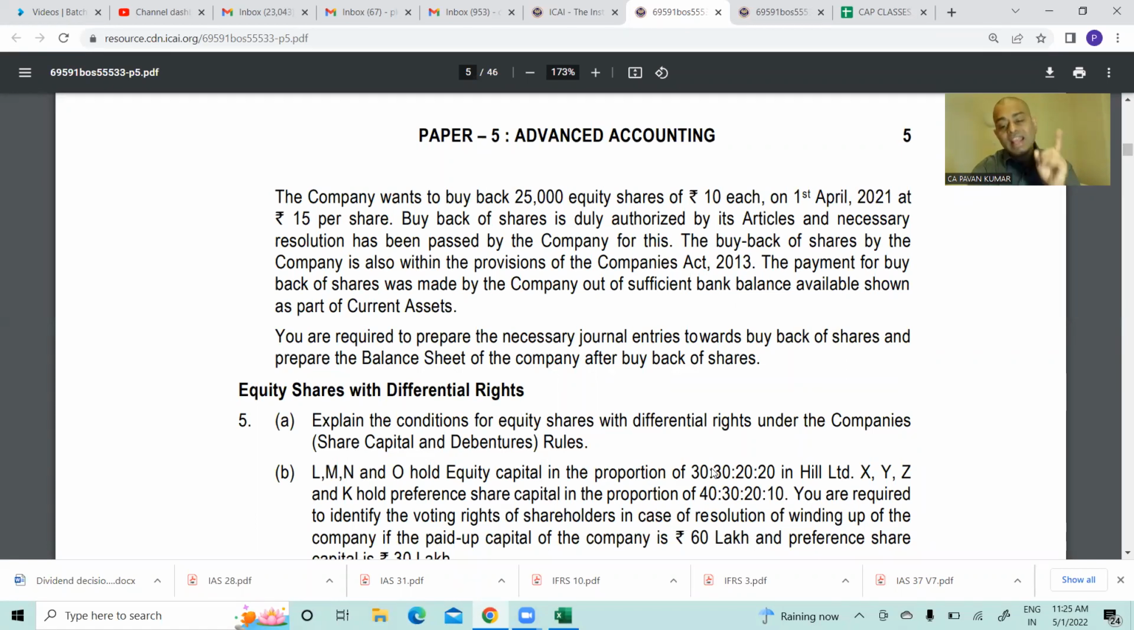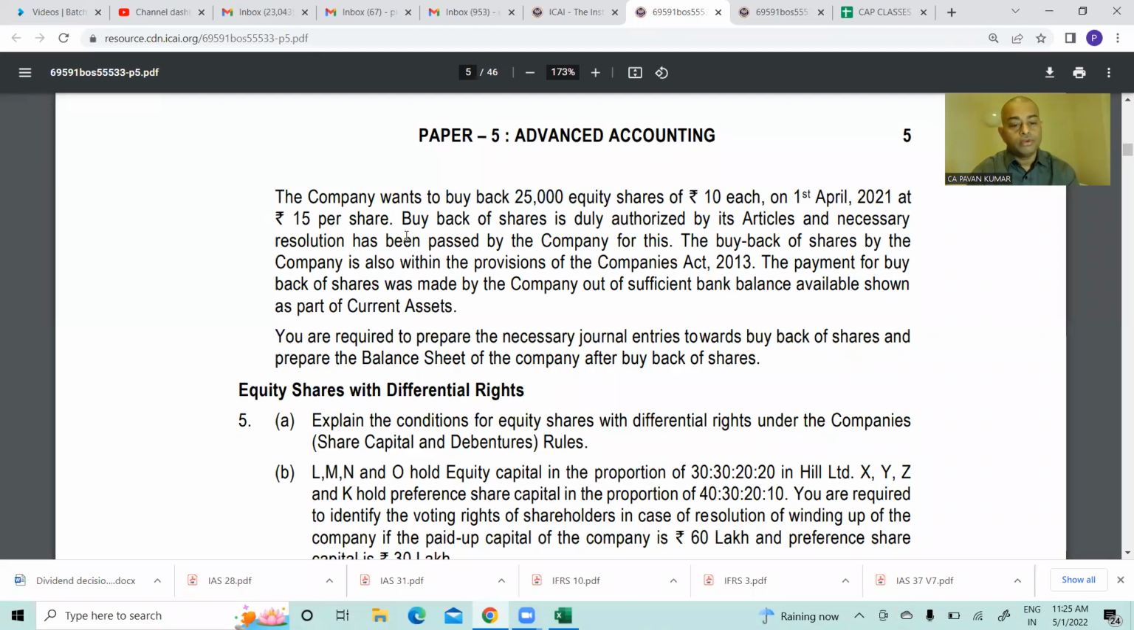But my dear friends, remember one thing. I told you very clearly, again I am telling you, if it is given in the question that the company wants to buy back 25,000 equity shares, you don't need to test test 1, test 2, test 3. You don't need to check it. So 25,000 is given in the question, so go ahead with that.